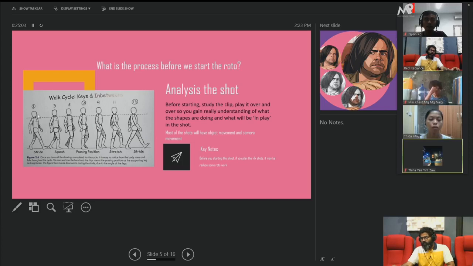So the roto always breaks the shape. It will be easy to move separately. You can see the walk cycle. According to the leg movement, the hand movement is different and the leg movement is different. So you can't draw the whole character in a single shape. With multiple shapes you can create the whole character. It will be easier to work.